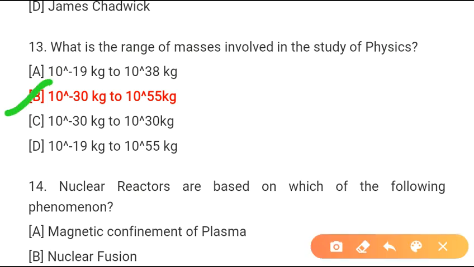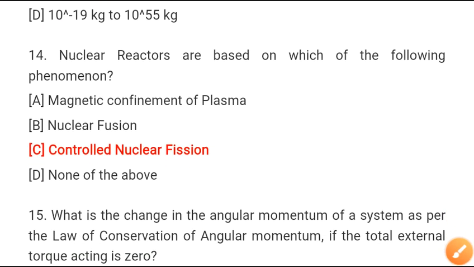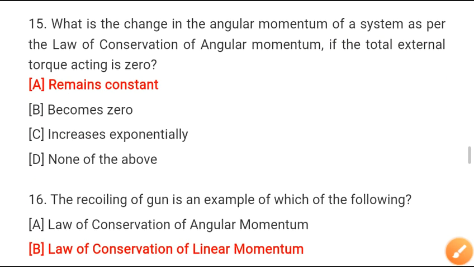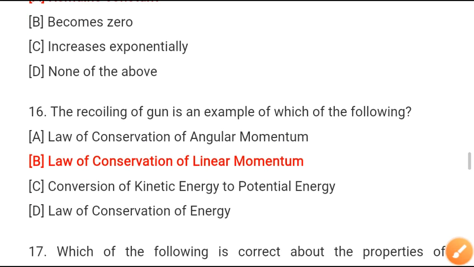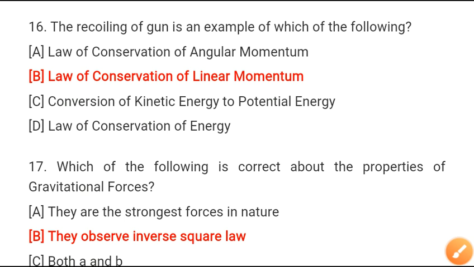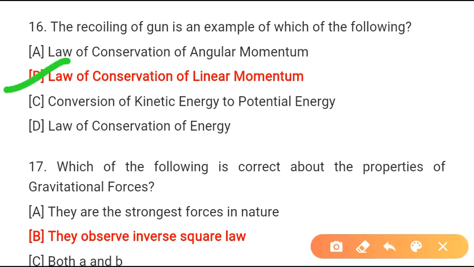What is the range of masses involved in the study of physics? 10 power minus 30 kg to 10 power 55 kg. Nuclear reactors are based on which of the following phenomenon? Controlled nuclear fission. What is the change in the angular momentum of a system as per the law of conservation of angular momentum? If the total internal torque is equal to 0, it remains constant. The recoiling of a gun is an example of which of the following? Law of conservation of linear momentum.